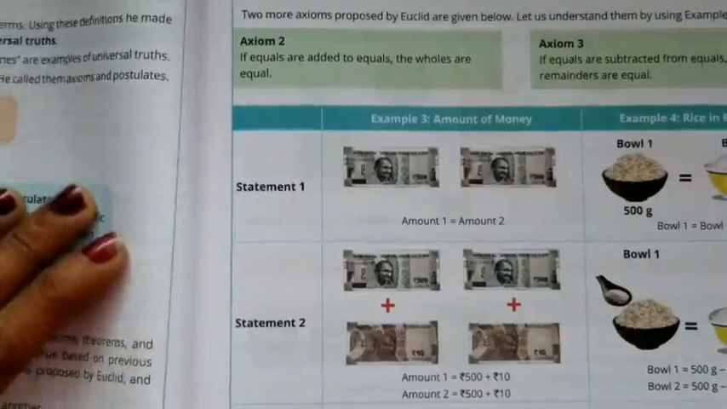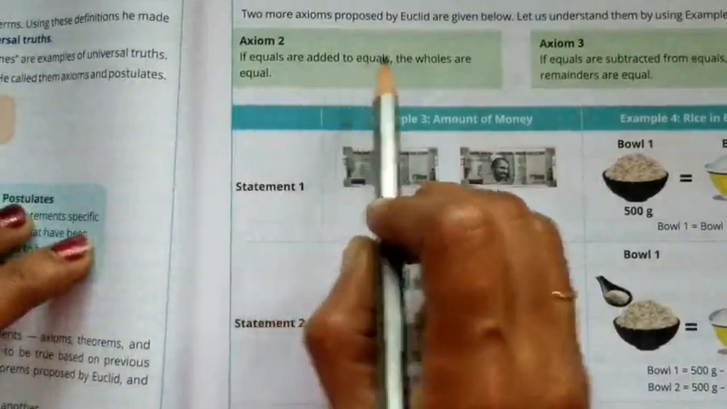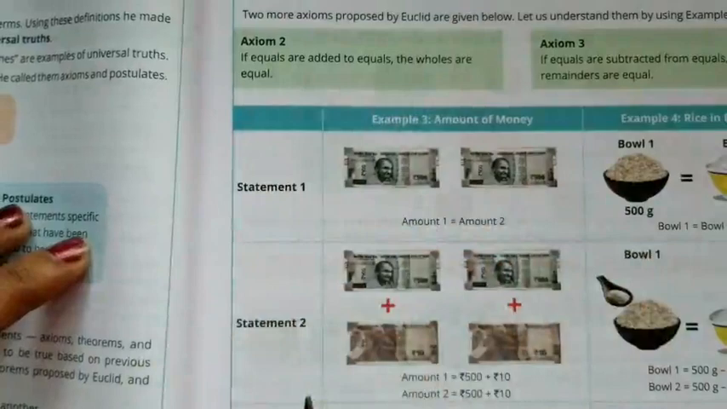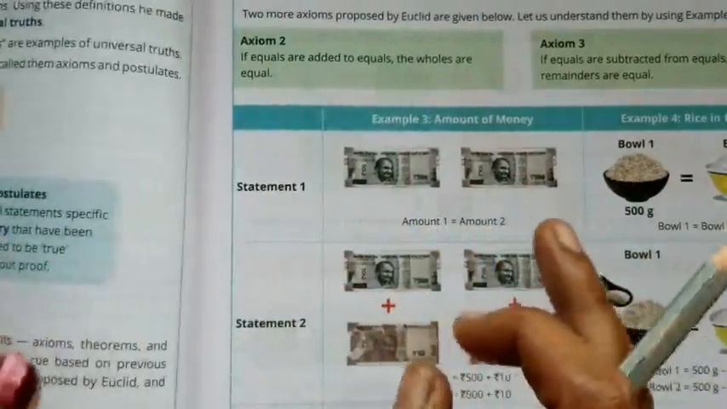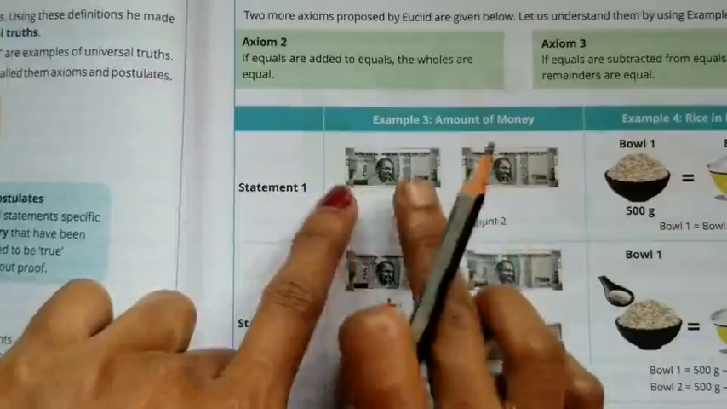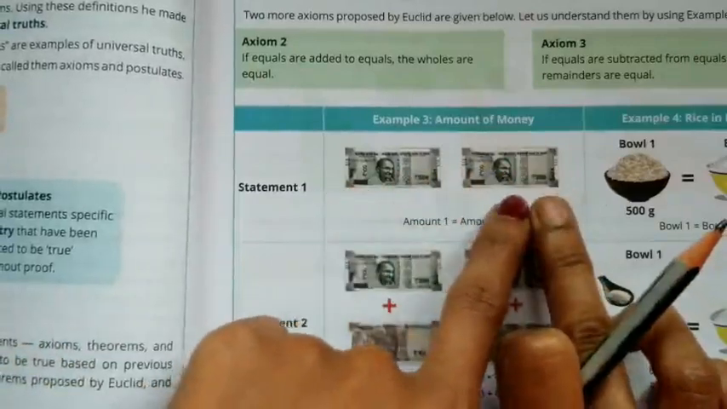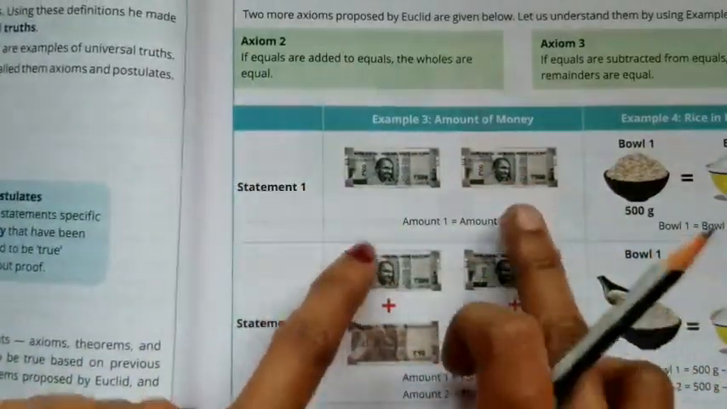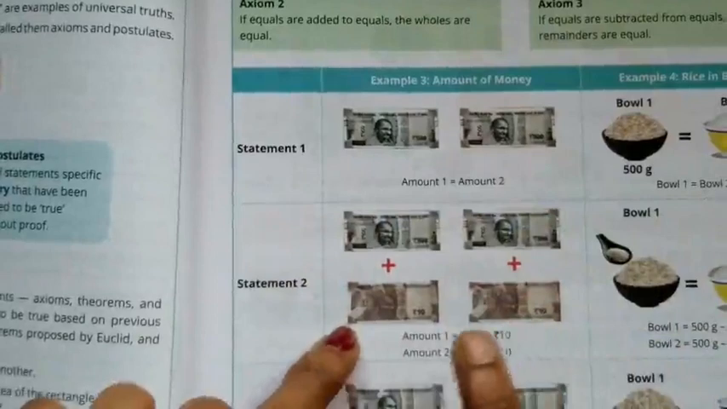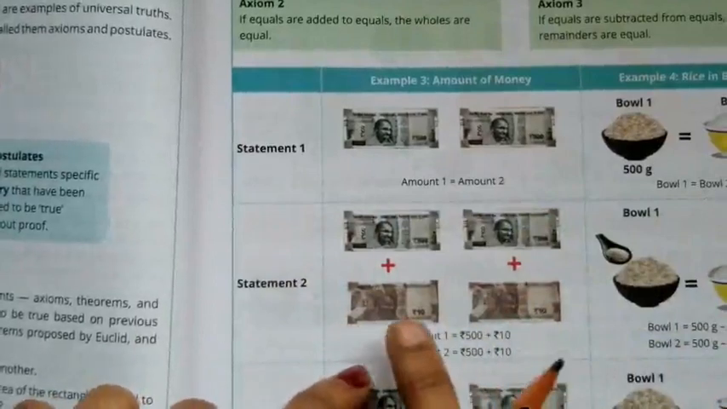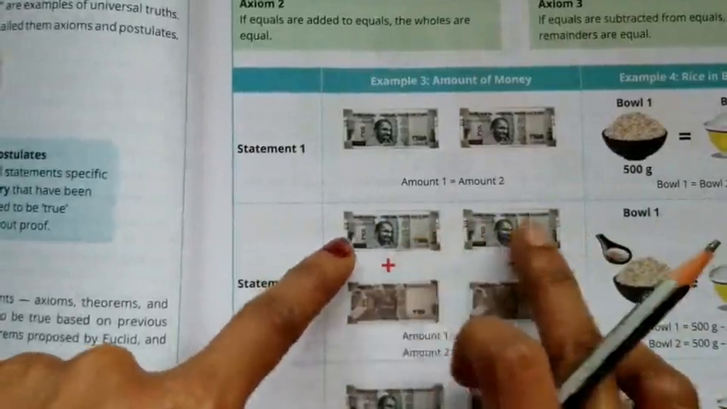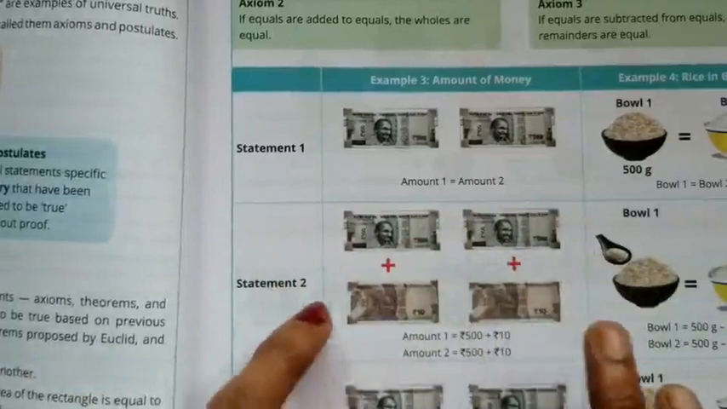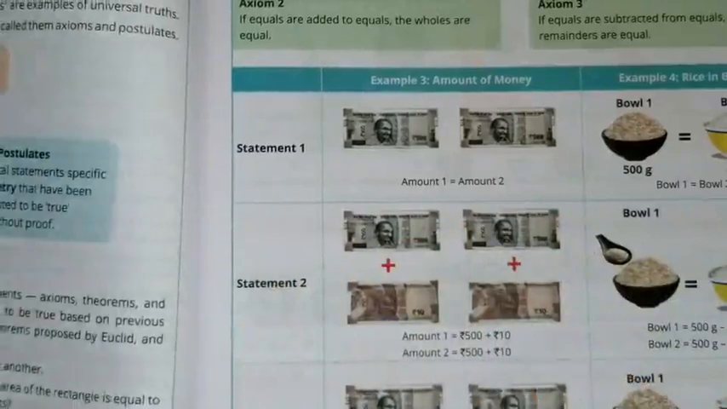Now the second axiom: if equals are added to equals, the wholes are equal. The meaning of this is that equal quantities are there. For example, see here we have 500 rupees and again one more 500 rupees. Two amounts are equal. Then these two amounts are added to another two equal amounts, 10 rupees and 10 rupees. These 500 rupees are separately added to 10 rupees. So what will be the answer?